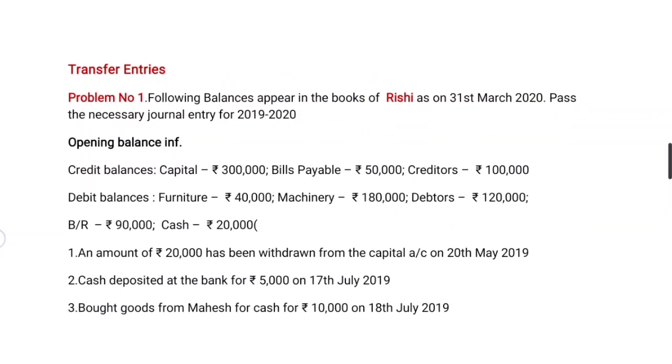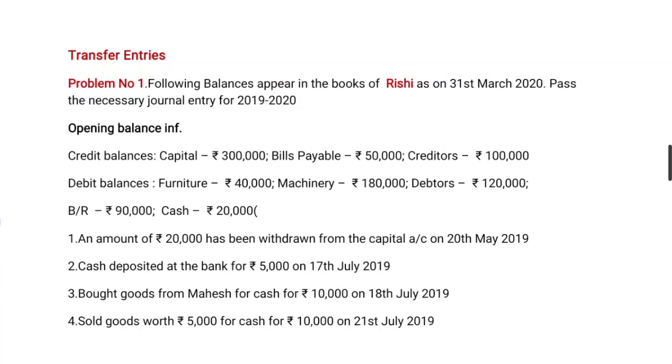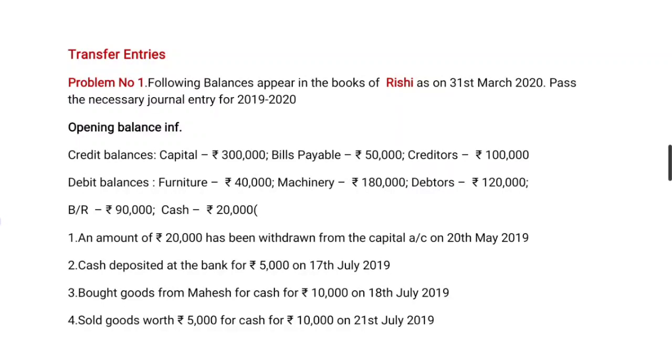Now coming to the given problem. Problem number 1: the following balances appear in the books of Rishi as on 31st March 2020. Pass the necessary journal entries for 2019-20. Here the details given relate to the necessary entries. It is a mixed version of the problem, so we prepare all types of books related to subsidiary books in this problem.